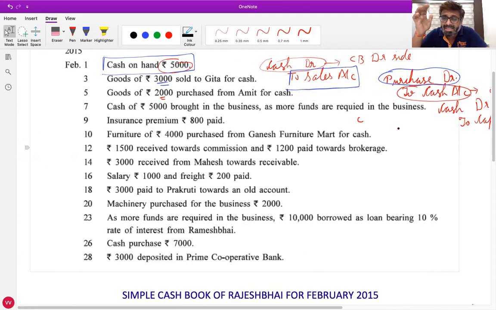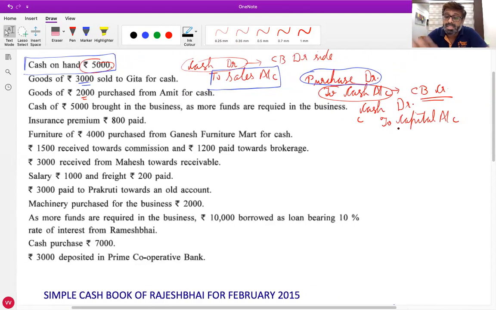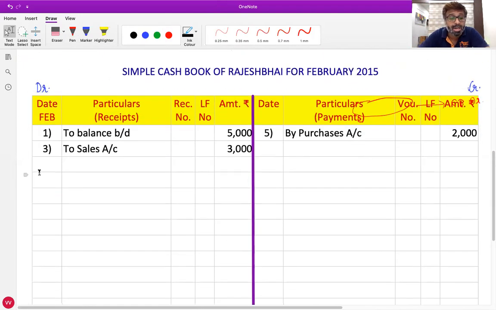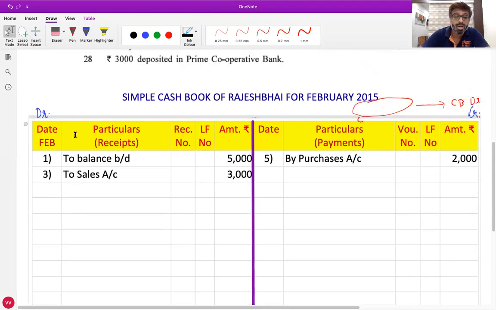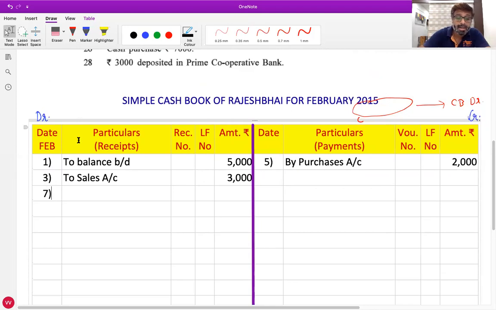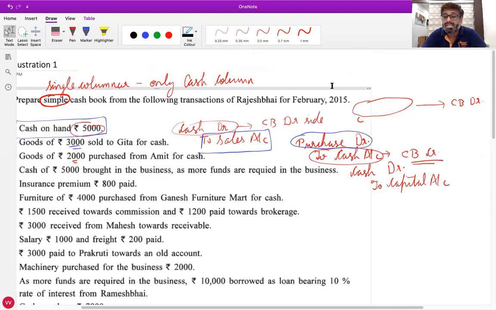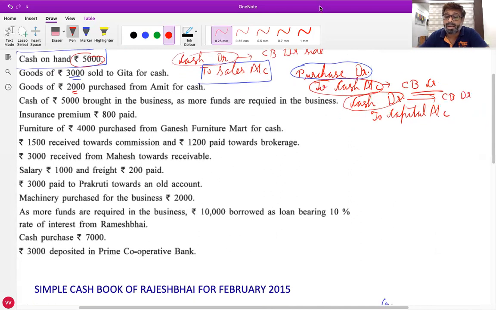Orally, we can imagine whether cash is debited or credited, right? So in this journal entry, is cash account debited or credited? Debited. So where should we write it in the cash book? Debit side. In the journal entry, cash account is debited, so we'll write it in the cash book on the debit side. What is the date of the transaction? 7. So all of you write down, the date is 7. Now in the journal entry, what is the name of the account opposite to capital account?